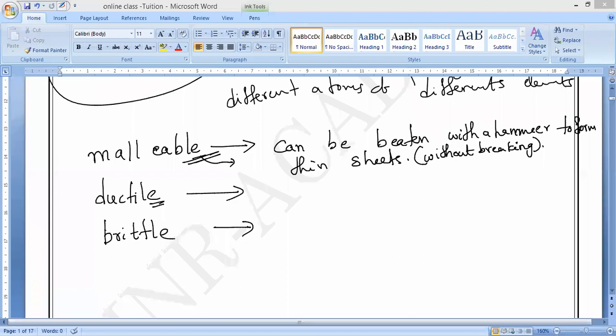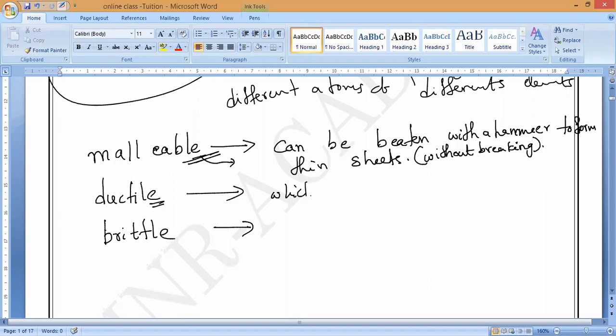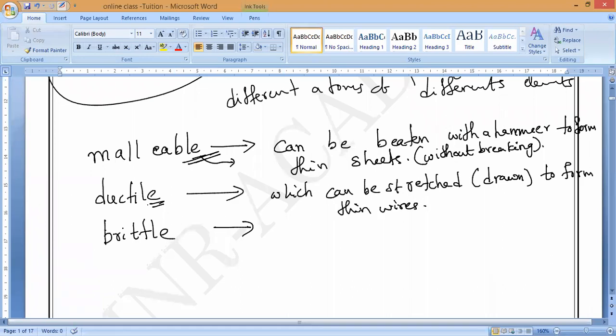Enough, one forward. Okay. So, ductile in nature. What do you mean by ductile, anybody? Again, the same thing. Ductile means which can be stretched, like a rubber band. Remember that. Stretched, or we can say drawn. Stretched to form thin wires is called ductile in nature.